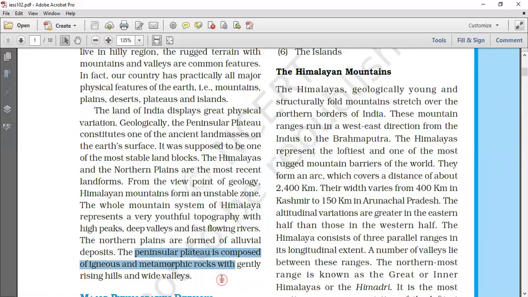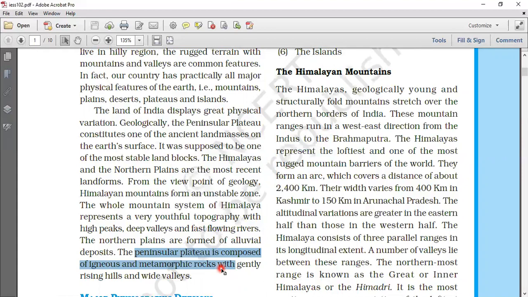And the Peninsula Plateau was created from igneous and metamorphic rocks after splitting from the Gondwana land.